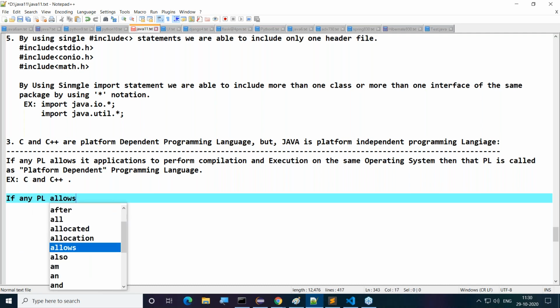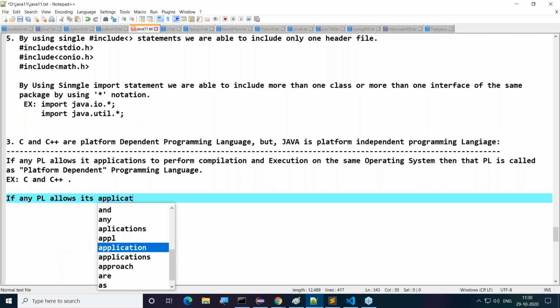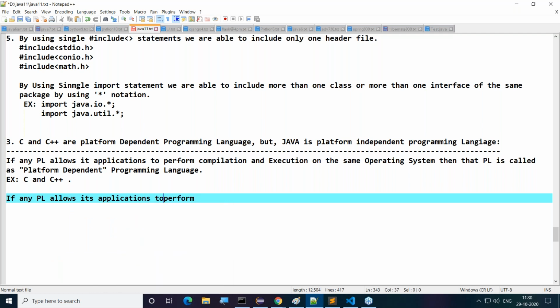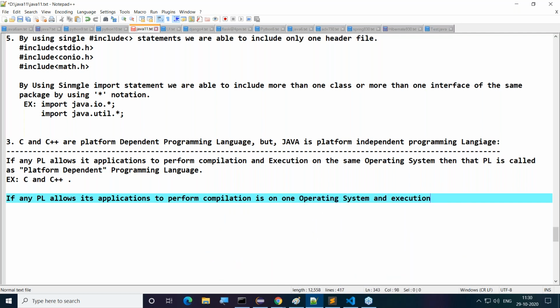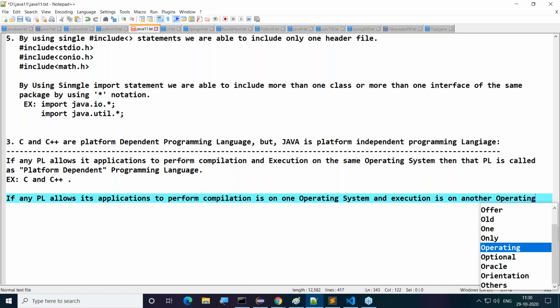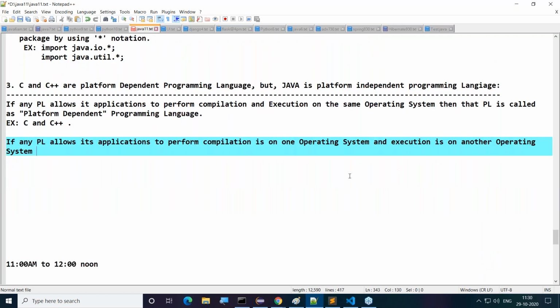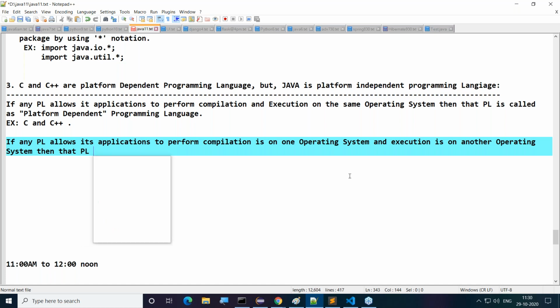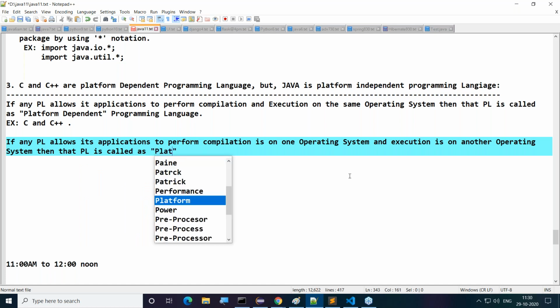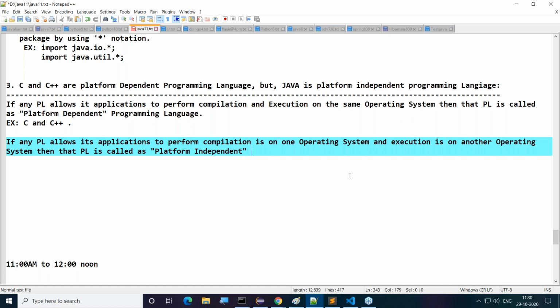If any programming language allows its applications to perform compilation on one operating system and execution on another operating system, then that programming language is called as platform independent programming language.